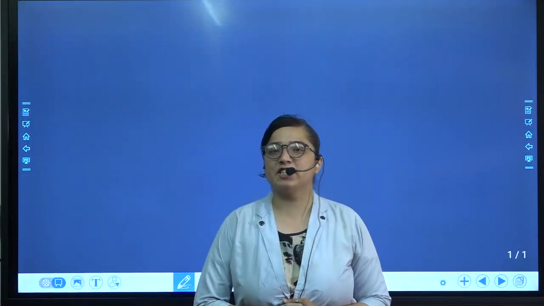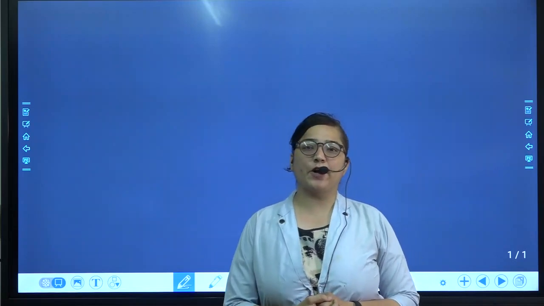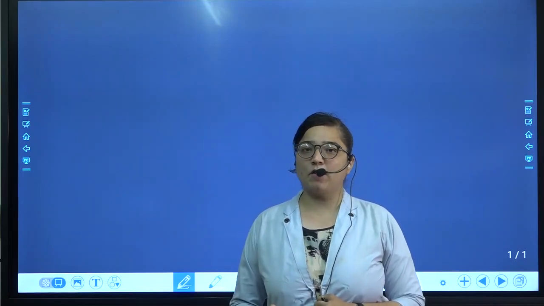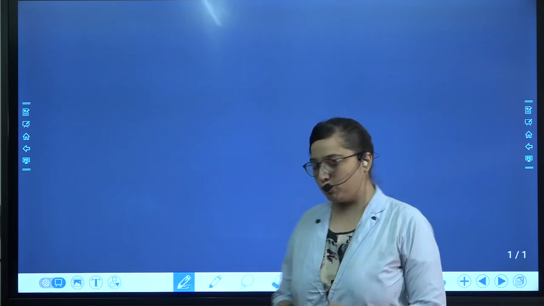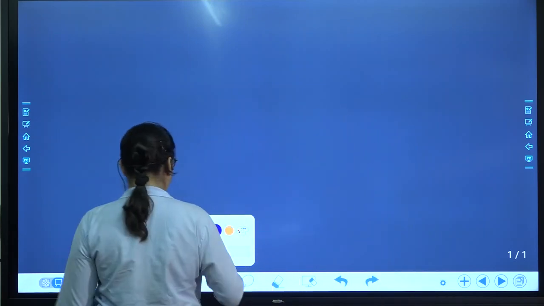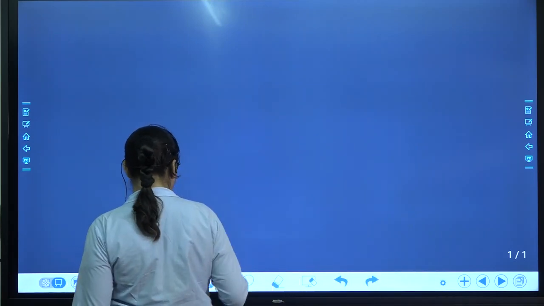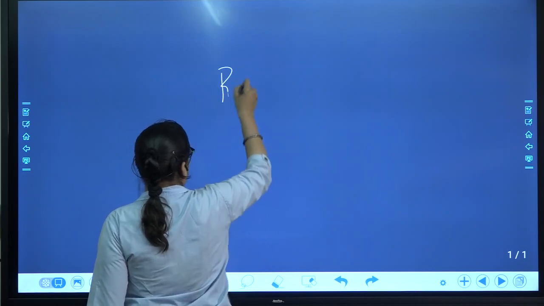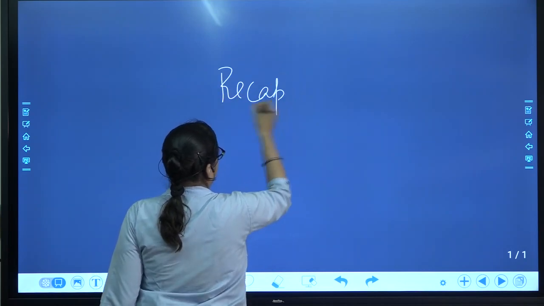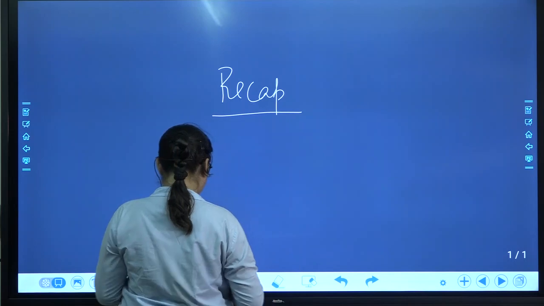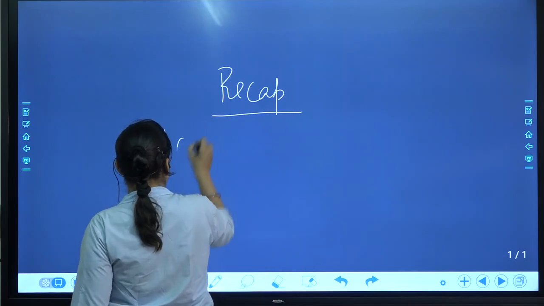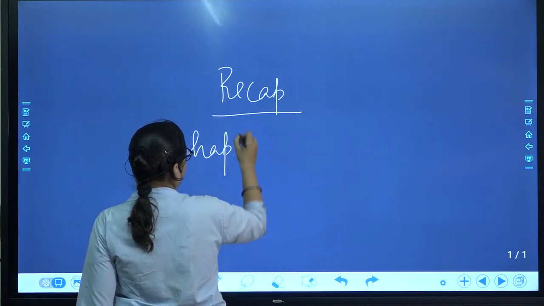The special revision session. In today's session we are going to revise chapter number 2 of physics, which is force and laws of motion. So welcome to recap. Chapter 2, quick revision.